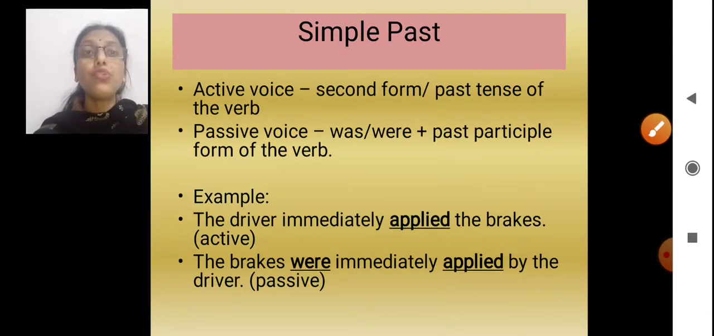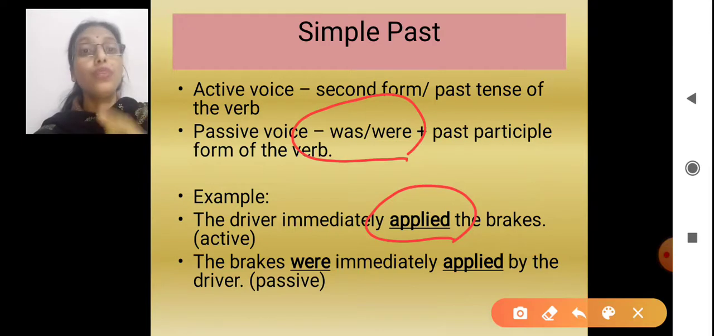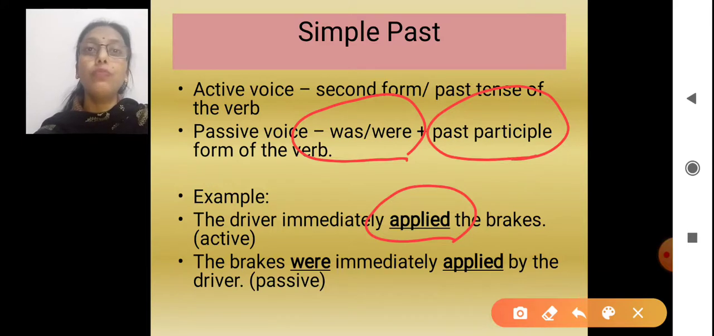Simple past, if we talk about, of course, the second form or the past tense of the verb will come in the active voice. It's a past tense, so second form of the verb. The driver immediately applied the brakes. But when we are changing it to passive, the only thing we have to do is write was or were depending upon the subject. If the subject is singular, was. If the subject is plural, were. And along with that, the past participle form of the verb.